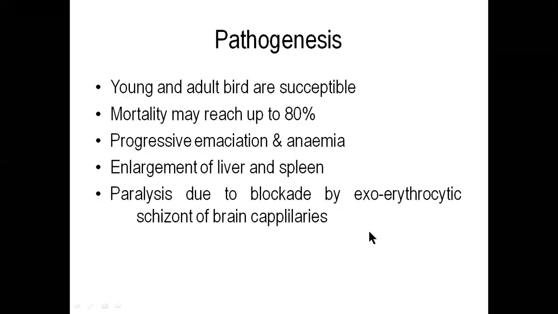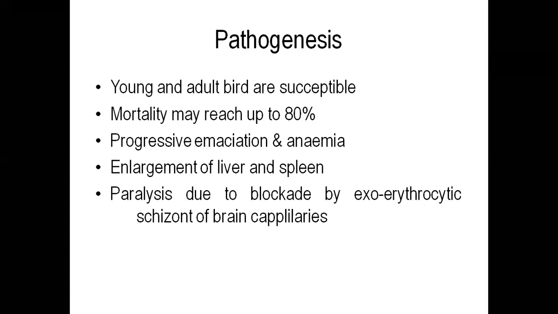Okay, so if you see the pathogenesis, the young bird and adult bird are equally susceptible. As I told you, the parasite is distributed all over the world except Antarctica. In all the 6 continents the parasite is prevalent, and the mortality might reach up to 80%. So how does the parasite produce pathogenesis? There will be progressive anemia, emaciation, and the liver and the spleen will be enlarged.